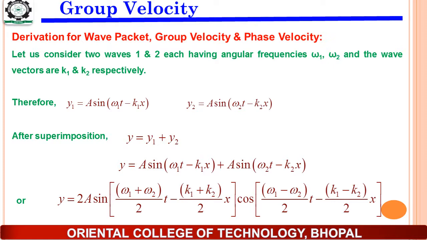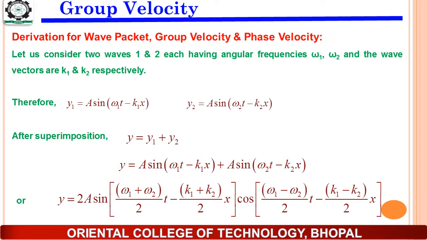Now we want to form the wave packet, which is formed by the superposition of two or more waves. Here we have taken the case of two waves. After superposition, mathematically y is equal to y1 plus y2. So from the above equations, y is equal to a sine of omega 1 t minus k1 x plus a sine of omega 2 t minus k2 x.